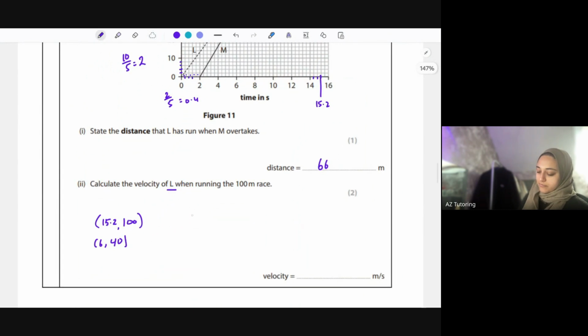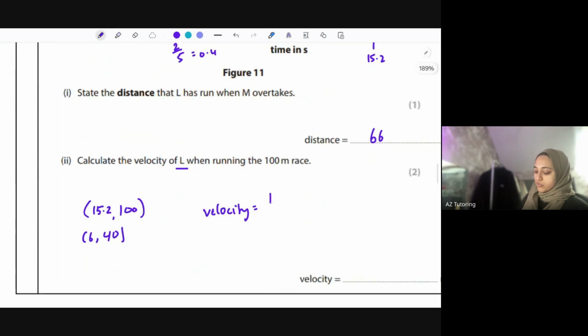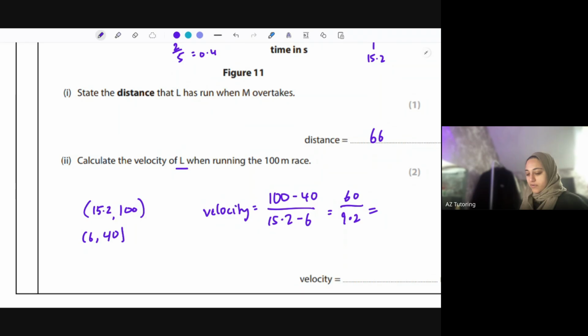So for the gradient, or velocity in this case, the change in y is 100 minus 40, over the change in x, which is 15.2 minus 6. Putting that in the calculator, 100 minus 40 is 60, over 15.2 minus 6 is 9.2. 60 divided by 9.2 gives me 6.52, which continues forever.